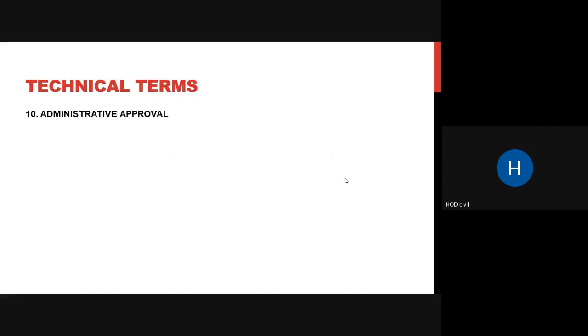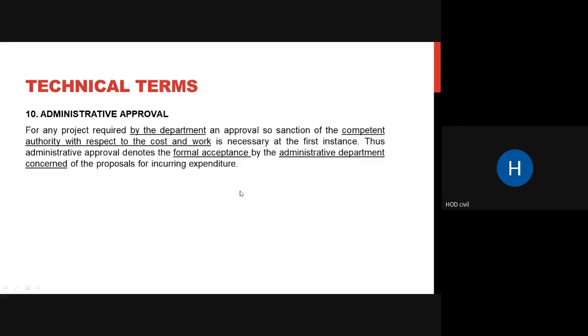Okay, coming to the next thing, administrative approval. Whenever you prepare an estimate and you are ready to construct, before you start construction you have to take administrative approval. Also, you have to take technical sanction approval. Administrative approval is usually taken when it is a departmental work. You have to take the sanction of your competent authority. Usually administrative approval is given by your CEOs, Chief Executive Officers. It is done by them.